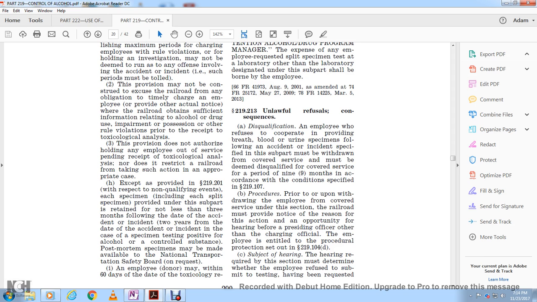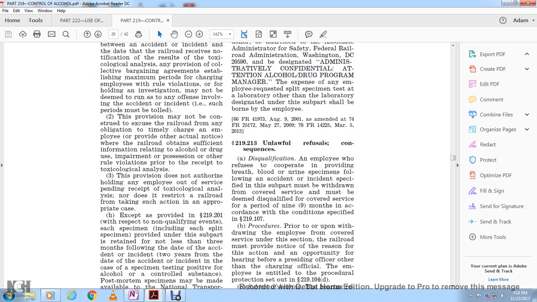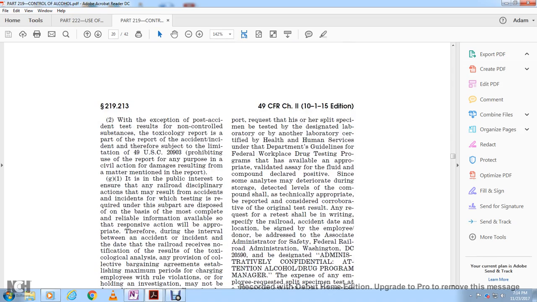An employee donor may, within 60 days of the toxicological report, request that his or her split specimen be tested by the designated laboratory or by another laboratory certified by Health and Human Services under the Department's Guidelines for Federal Workplace Drug Testing Programs that has available the appropriate validated assessment of the fluid and compound declarative of the positive. Analyses of the deterioration during storage of the detector level of the compound shall be technically appropriate, consistent with the conservative approach for the original test.